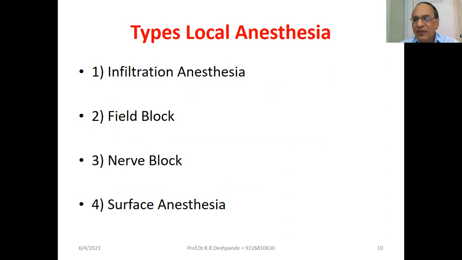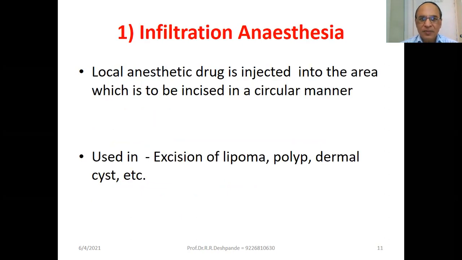Okay. Types of local anesthesia. Number one, infiltration anesthesia. Number two, field block. Number three, nerve block. And number four, surface anesthesia. Infiltration anesthesia: first, local anesthetic drug is injected into the area which is to be incised in a circular manner. Here, give little amount. For example, it is used in excision of lipoma, fat lipoma, take out lipoma, polyp, and dermal cyst. You have to give infiltration anesthesia in a circular manner.